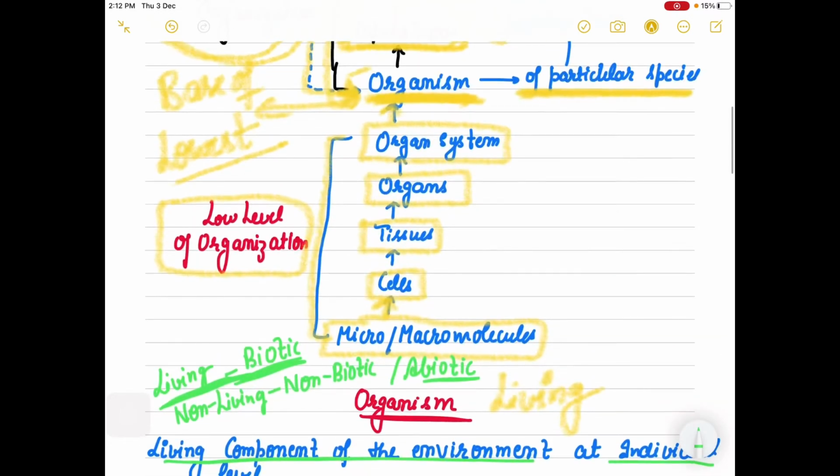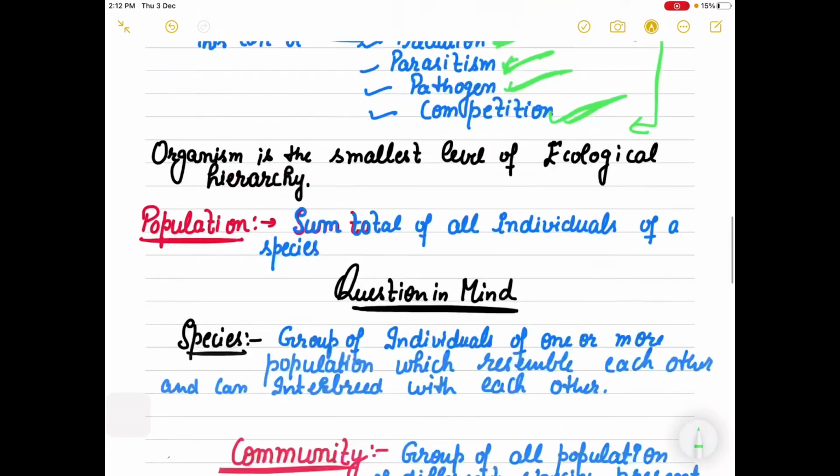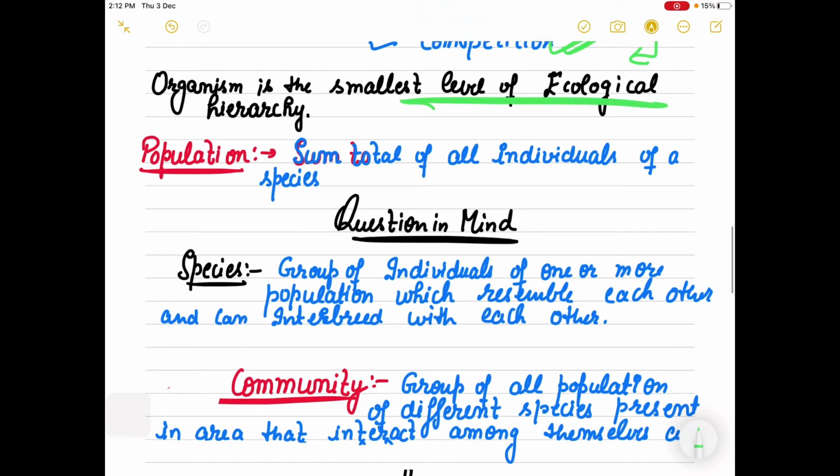Organism, always remember, as I told you, is the smallest level of ecological hierarchy. And if you ask me, ma'am, then what is a population? Take all these organisms, all these individuals of a particular species together. The sum total of all the individuals of a species forms a population, right?